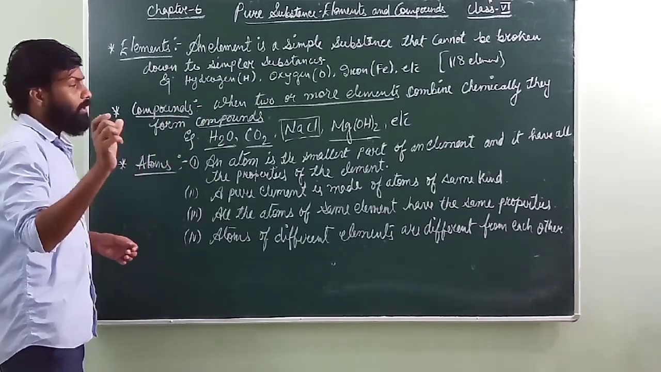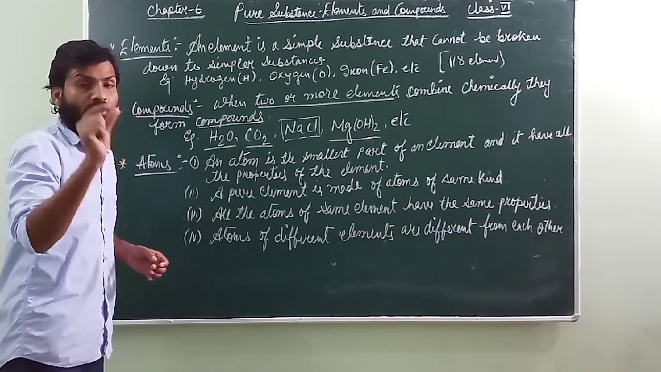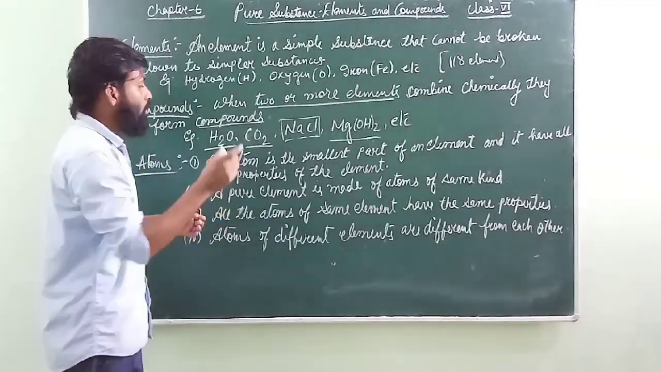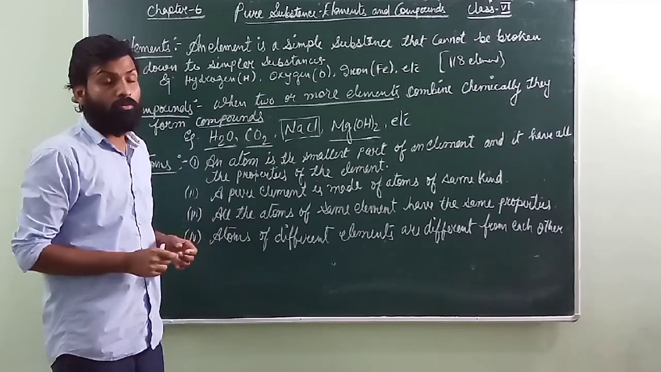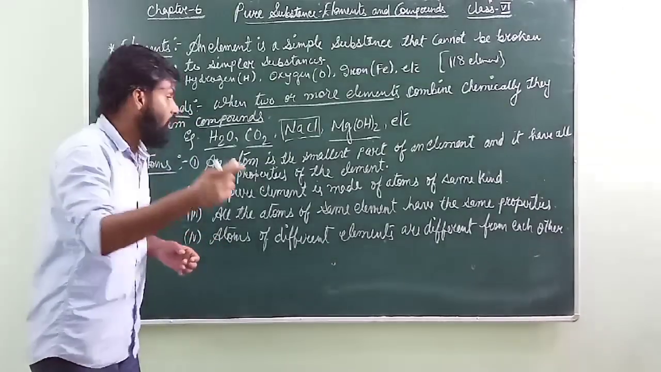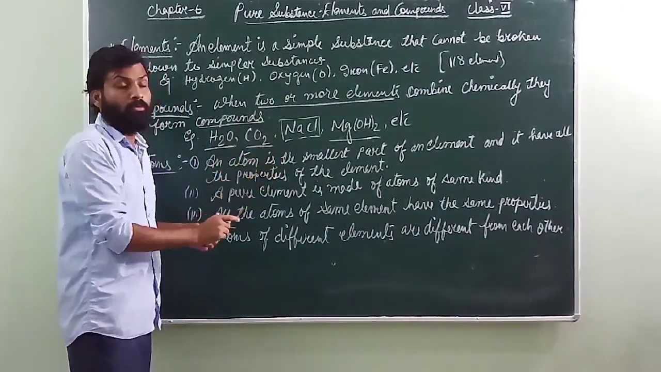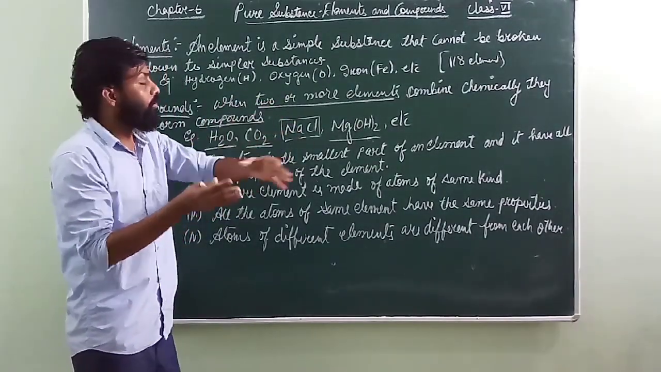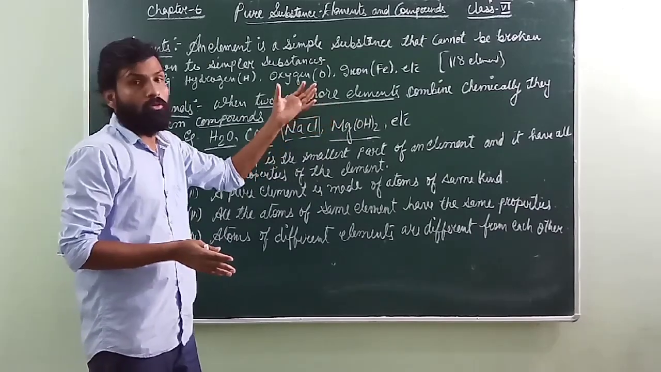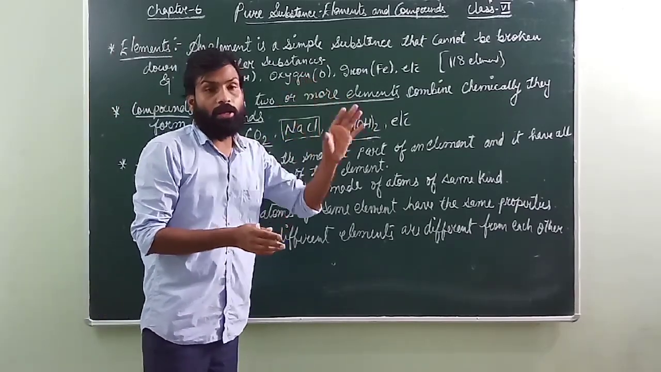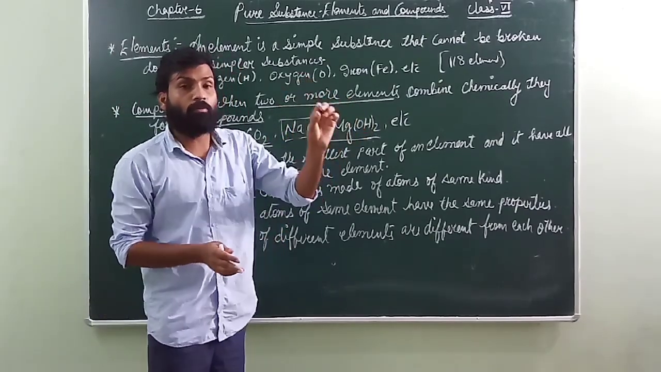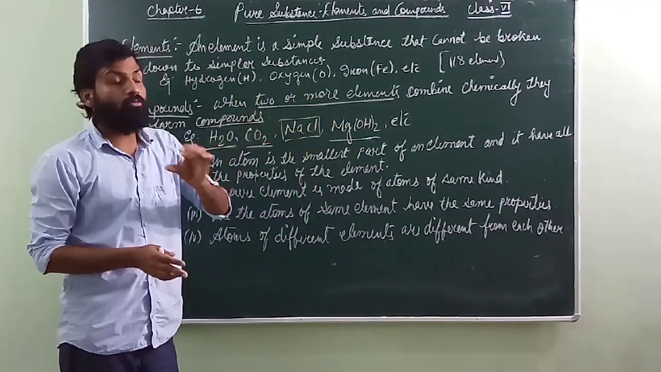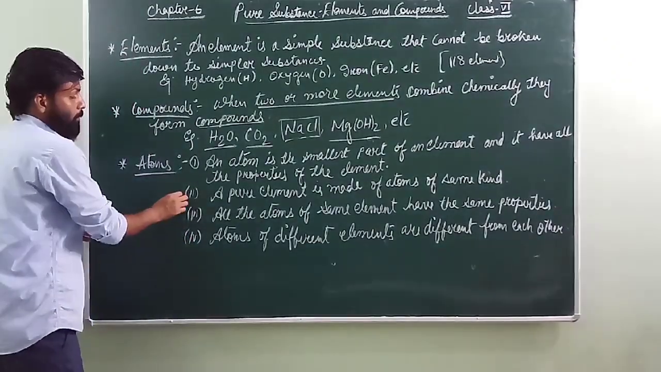That means the atom is the smallest indivisible particle. Indivisible means it cannot be broken down any further. So an atom is the smallest indivisible particle of an element which will contain all the properties of the element. Whatever properties the element has, will be with that particular atom. Suppose I say gold, then the gold atom is going to have all the properties of gold. If I say silver atom, the silver atom is going to have all the properties of silver.